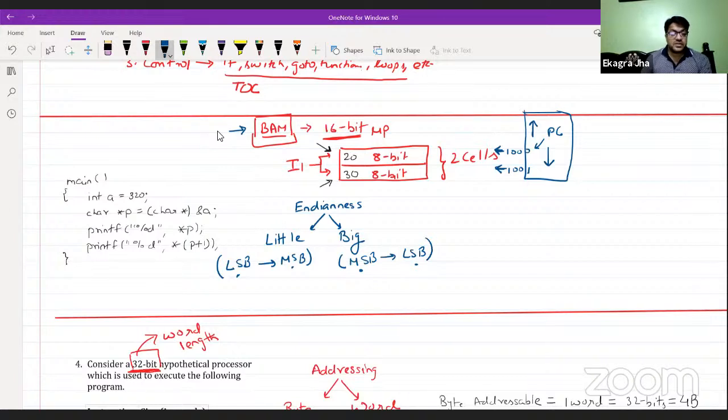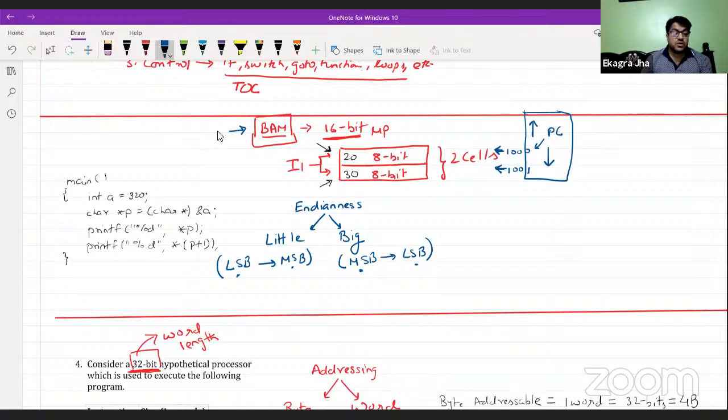So all we need to do is, we have an integer variable a with the value 320, and this value is going to be stored in 16-bit representation, because we have already taken a 16-bit microprocessor. In a 16-bit microprocessor, integer size will be 16 bits long, so 320 will be 2 bytes. But a character pointer can only read 1 byte at a time.